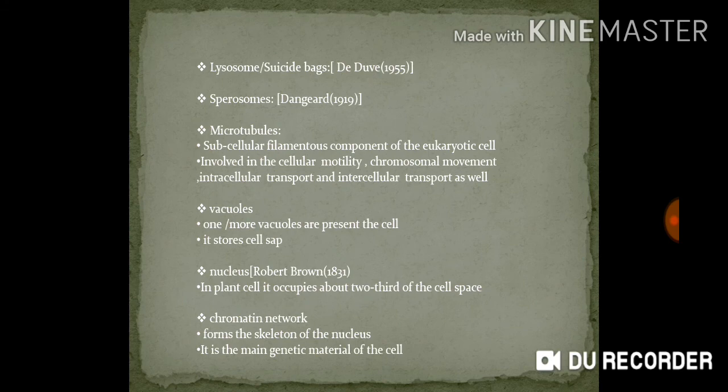Spirosomes. Spirosomes were discovered by Dangiard in 1919. Spirosomes are minute spherical bodies lying free in the cytoplasm. Spirosomes are involved in fat synthesis, fat storage and transport, but this is not yet confirmed.